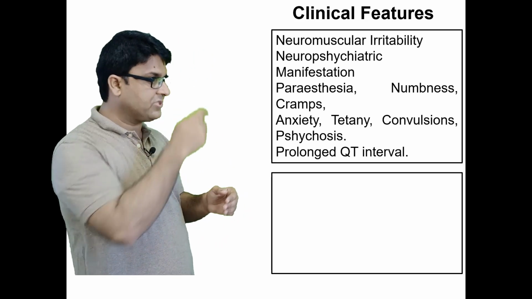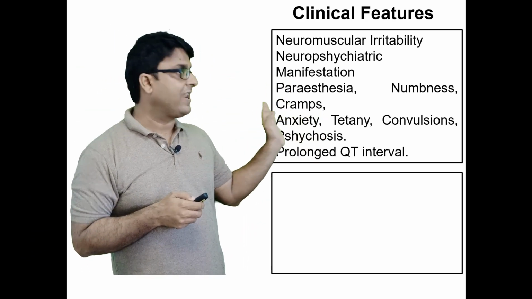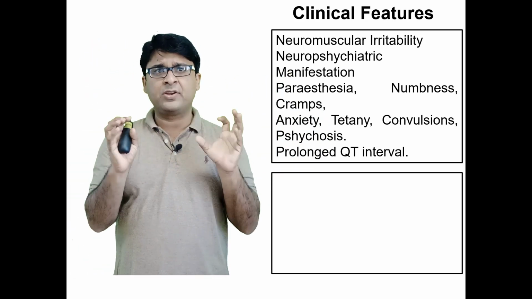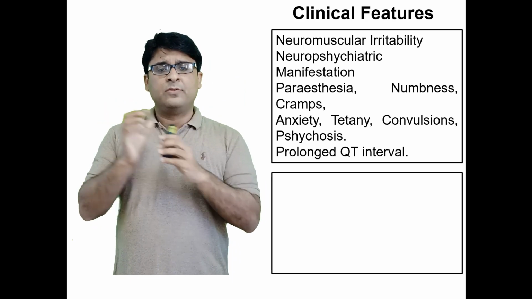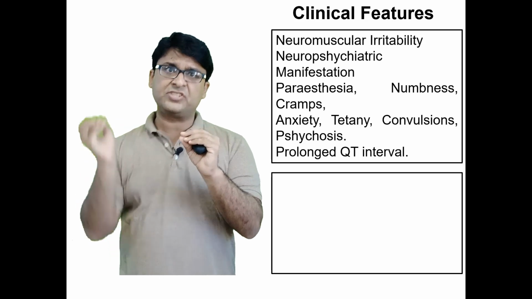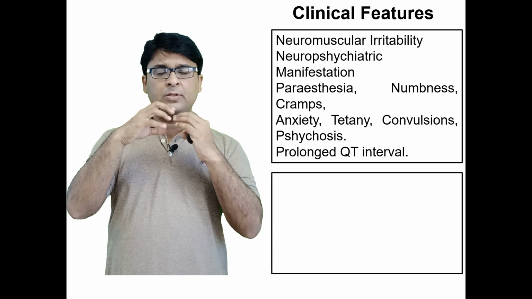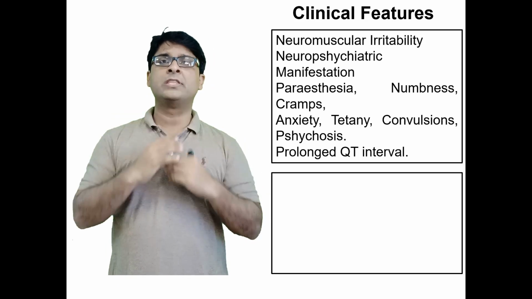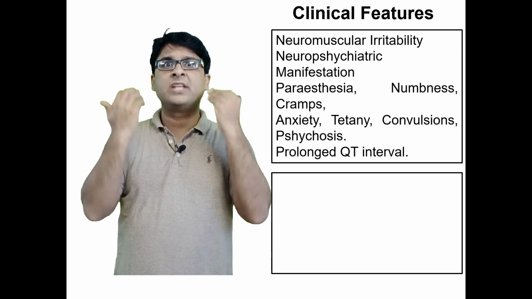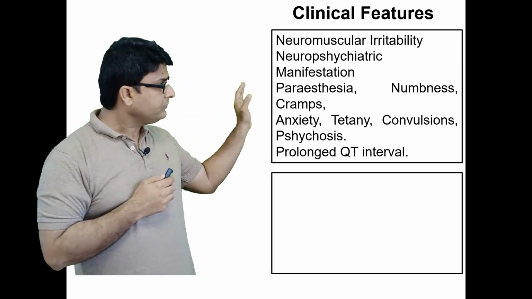So this is what the patient presents to you like: neuromuscular irritability, neuropsychiatric manifestations, paresthesias, numbness, particularly about the lips area and fingers. Why? Because there are more action potentials, and before the previous action potential diminishes, there is a new one, another one, to a point that the action potentials are no more going in the normal physiological fashion, and the patient does not feel anything. Okay, the nerve endings go just like in this hyperexcitable condition.